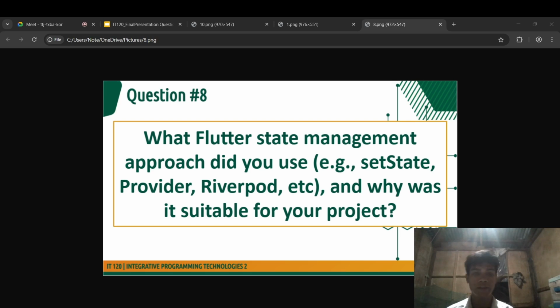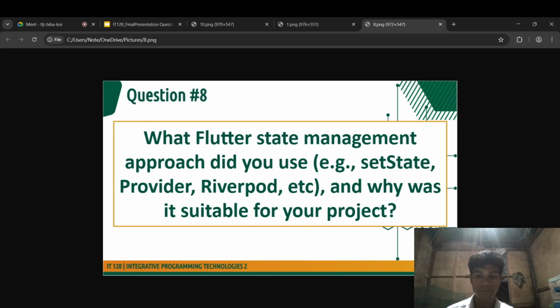The third is low learning curve. Using native state management makes the codebase more accessible to other developers or students who know the basics of Flutter but might not be familiar with third-party libraries.